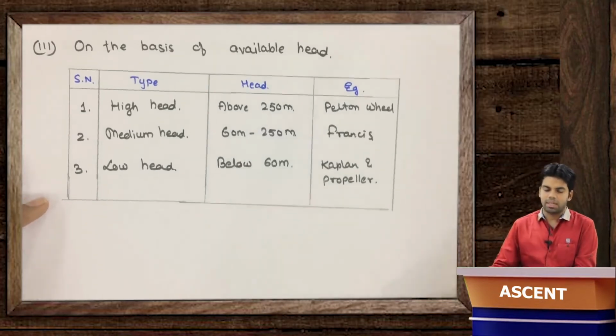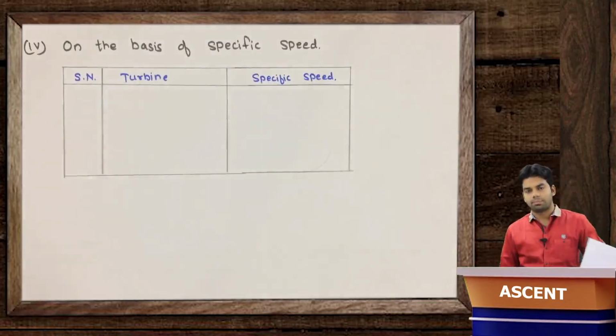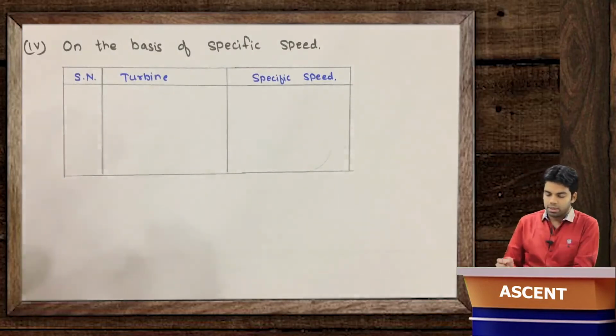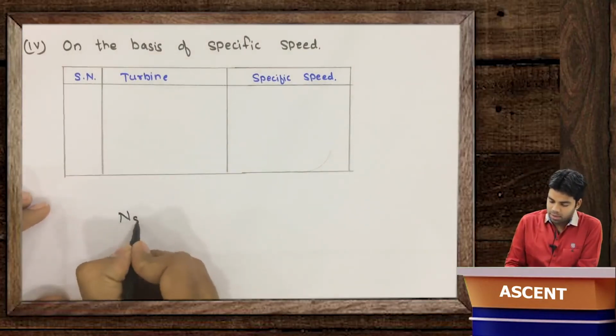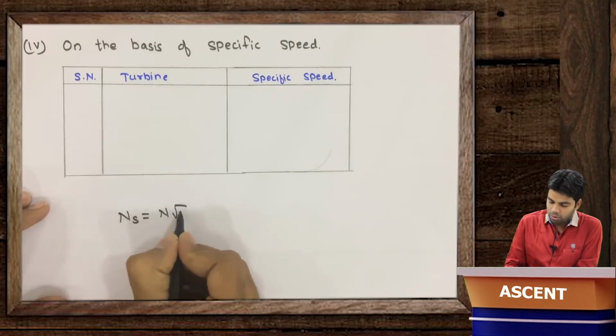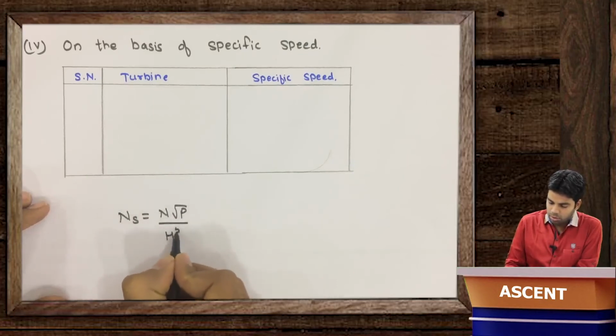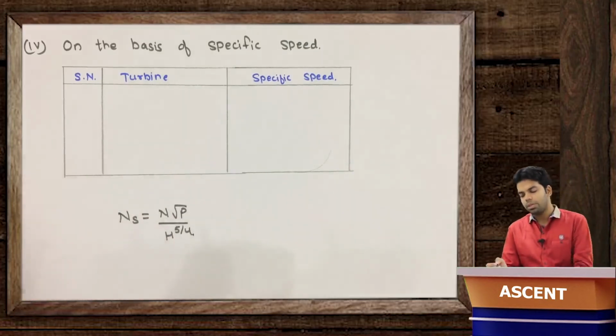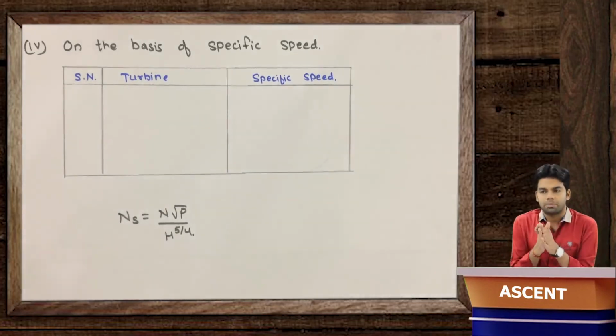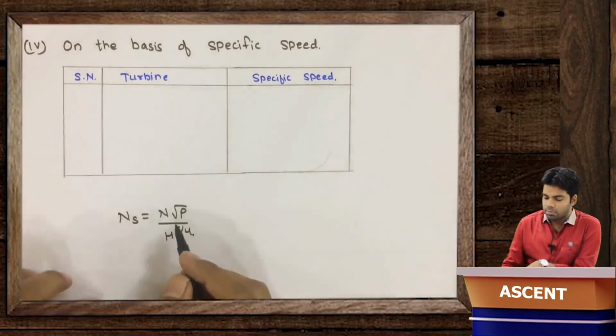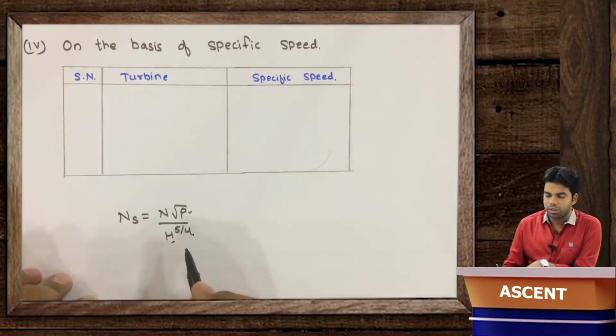Now, next classification is on the basis of specific speed. Now what actually is the specific speed? We can define the specific speed Ns is equal to N root P upon H raised to the power 5 by 4. What does this mean? The specific speed is the speed of the geometrically similar turbine if it develops unit power under unit head.